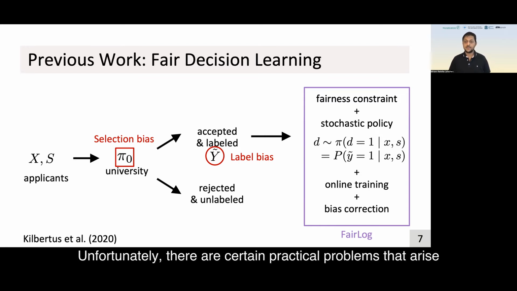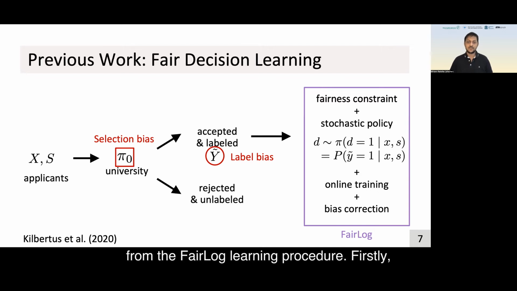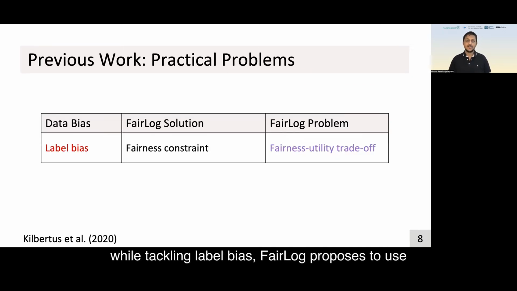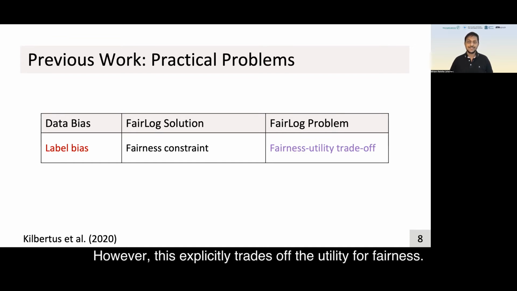Unfortunately, there are certain practical problems that arise from the FairLOG learning procedure. Firstly, while tackling label bias, FairLOG proposes to use fairness constraints in the loss function. However, this explicitly trades off the utility for fairness. This means that we need to accept a lower amount of utility if we want to be fair.